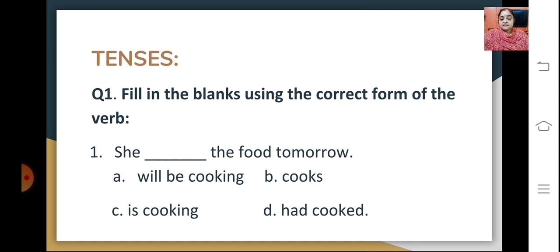So in tenses, one kind could be fill in the blanks using the correct form of the verb. You have options given, you have to choose the correct form of that particular verb and answer. For example, 'She dash the food tomorrow.' The options here are will be cooking, cooks, is cooking, had cooked. So understanding what kind of tense it is, the appropriate form would be 'She will be cooking the food tomorrow.' So you need to understand what form it is and what tense it is and give the answer.